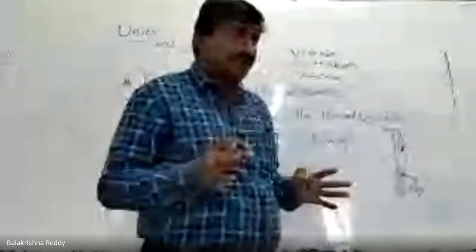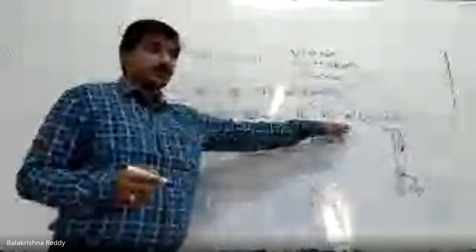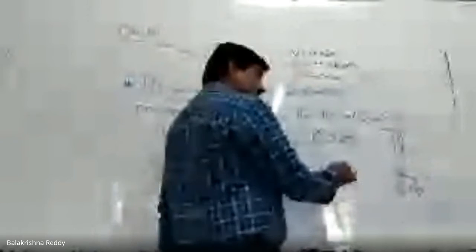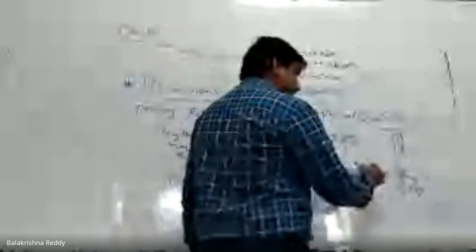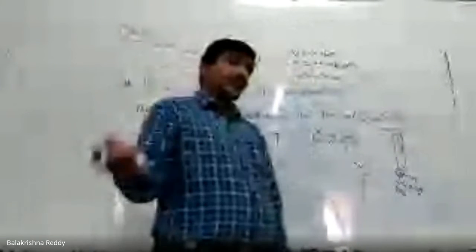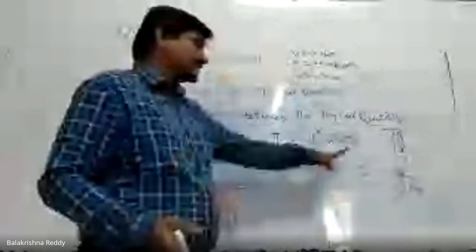Since dimension formulas are in the form of powers of the physical quantities, I am giving some powers: L to the x, g to the y, M to the z. These x, y, z are some random powers I took. X can be 2, y can be 5, or z can be 10. It may be, may not be, but since I don't know, I just gave them.